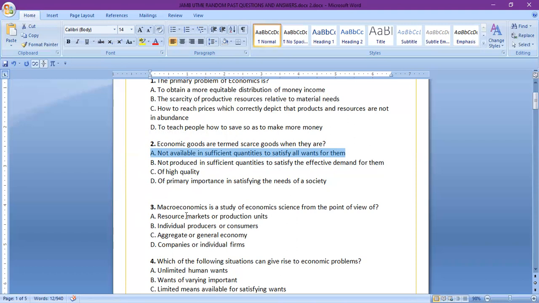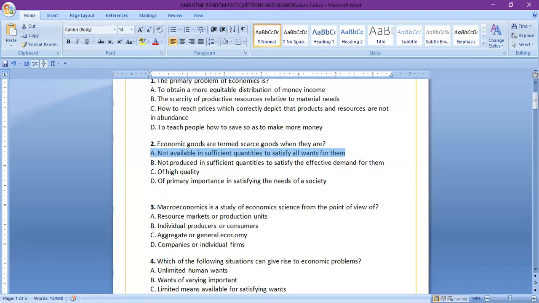So the third question is, macroeconomics is a study of economic science from the point of view of... Economics in general is divided into macro and micro. So macroeconomics is a study of economic science from the point of view of A, resource market or production unit. B, individual producers or consumers.